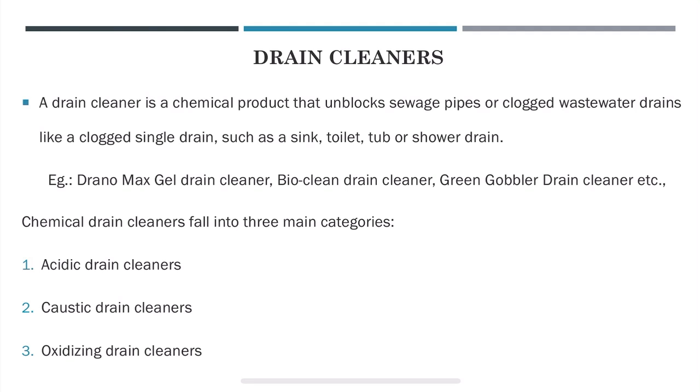And the third drain cleaner is oxidizing drain cleaners. So oxidizing drain cleaners contain chemicals such as sodium hypochlorite, that is bleach, hydrogen peroxide or nitrates. They work by a process of oxidation, so that is why the name oxidizing drain cleaners. Oxidizing drain cleaners are found useful in household cleaning.